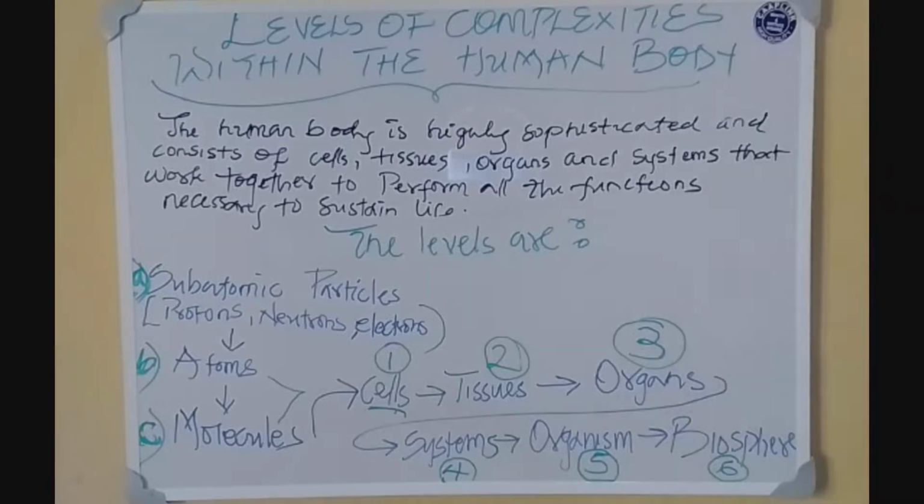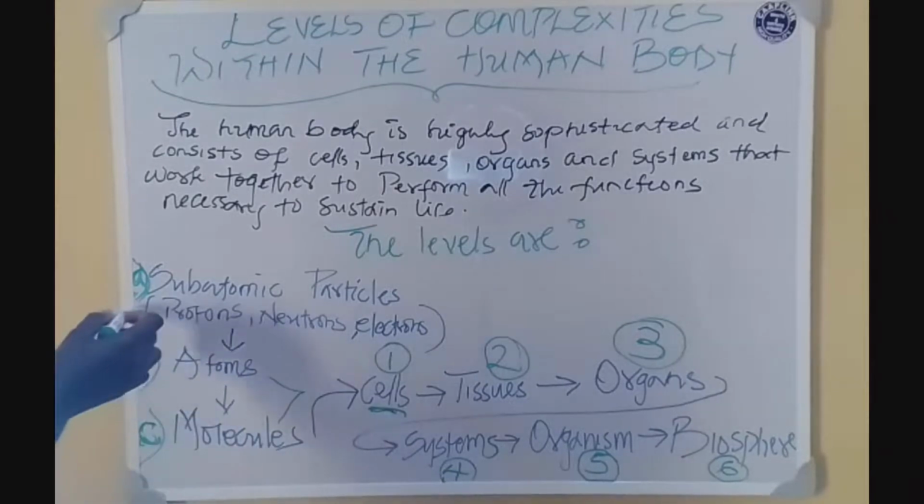Now, we are saying that this human body as we have it, my body as I have it right now at this stage, where did I begin from? Where did it all begin from? Scientists tell us that we all began as cells. We all began as a single cell that began to multiply and multiply, so that we have tissues, and then organs, and then systems, and then the whole organism, and then the biosphere. But before we get the cells, we had these three things.